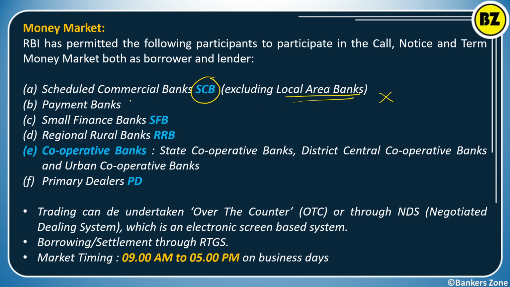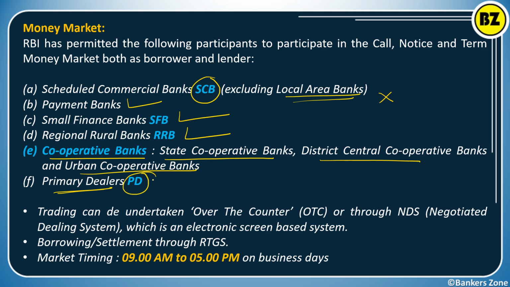The payment banks are allowed, small finance banks are allowed, and the regional rural banks are also allowed. In cooperative banks, the state cooperative bank, district central cooperative bank, and only urban cooperative banks are allowed. The primary dealers, obviously, they are working in the money market.